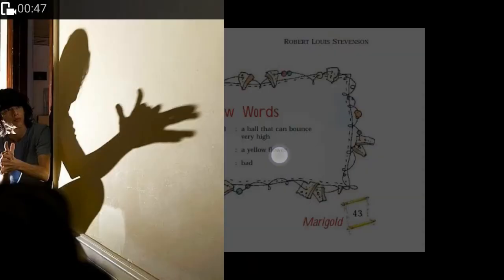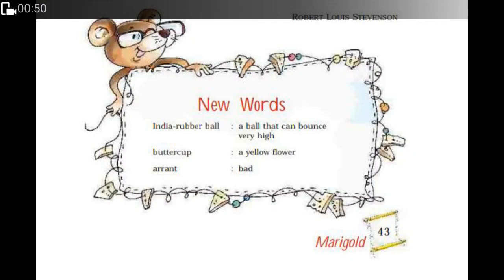So let's proceed with the new words. The new word in this poem is Indian rubber ball. It's a ball that can bounce very high. Now, the Indian rubber ball is even smaller than your palm. We can bounce it quite well. You just have to throw it once. It's like a ping pong ball.